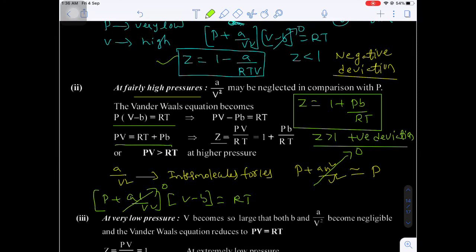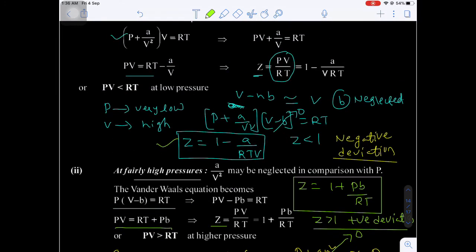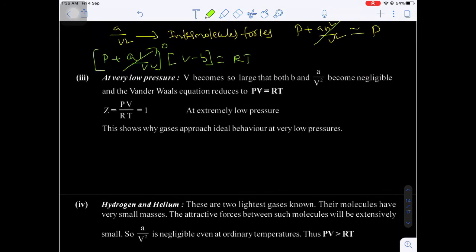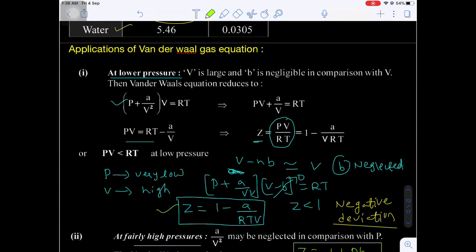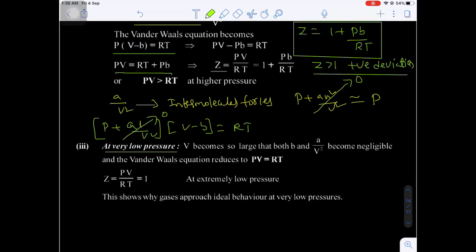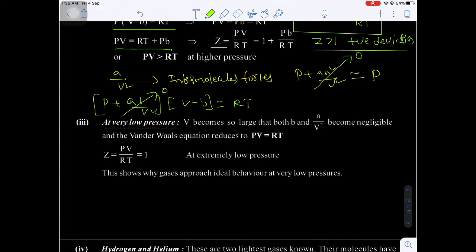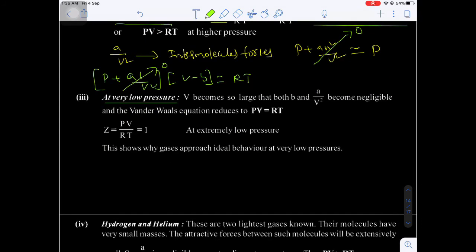That means at low pressure negative deviation, at high pressure positive deviation. Come to one more, the third one, at very low pressure. When the gas is at very low pressure, that means volume is too low, volume is very less. Then whatever the pressure will be very high. When pressure will be very high, if you compare with P and A by V square for 1 mole,